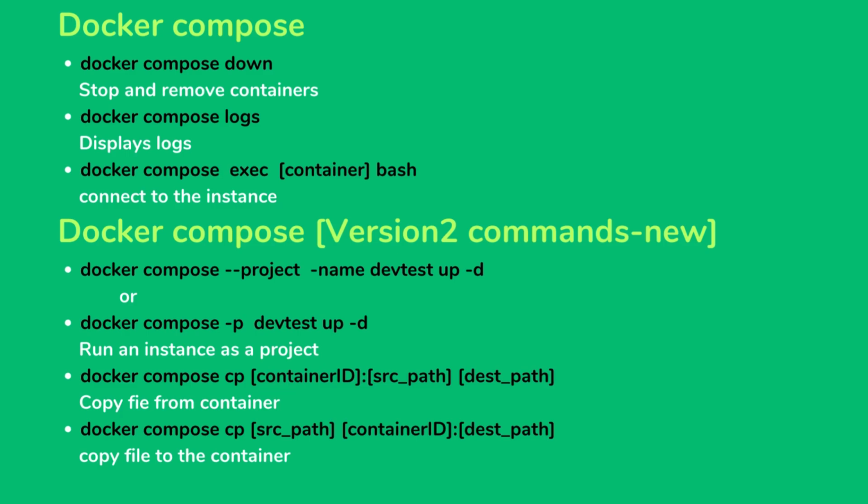Docker Compose version 2, below are the new commands. docker compose -p devtest up, or docker compose --project-name devtest up, to run an instance as a project. docker compose cp containerid:src_path dest_path is used to copy a file from the container. docker compose cp src_path containerid:dest_path is used to copy a file to the container.